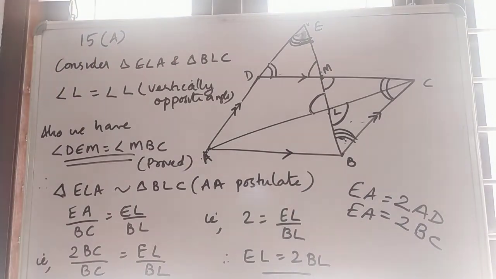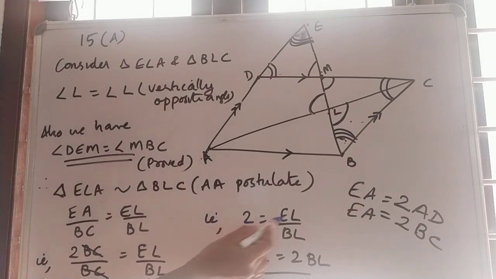So instead of EA we replace it with 2BC. With BC in the denominator, BC cancels, so 2 is equal to EL divided by BL. Cross multiply, EL is equal to 2BL. Thank you.